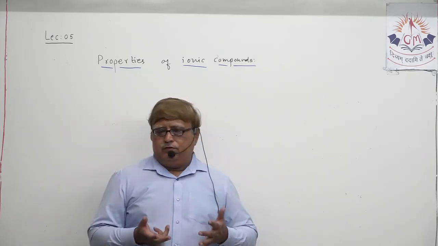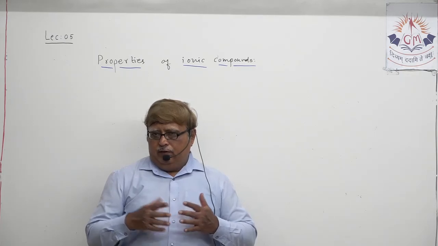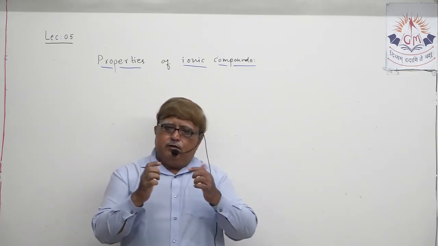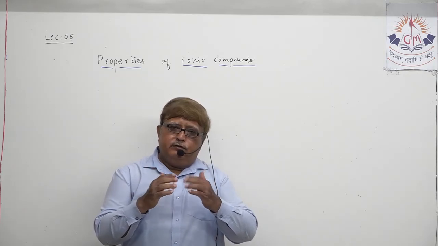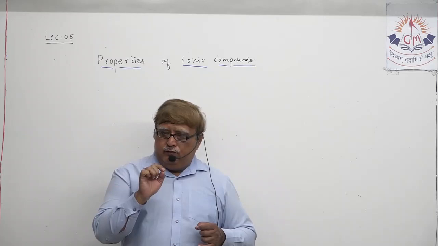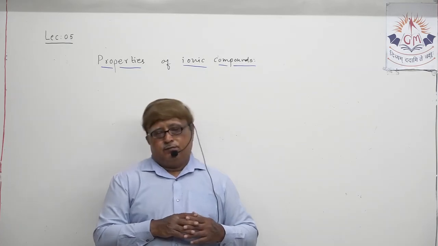The very first important thing: ionic compounds are formed by electrostatic attraction between the ions, and this electrostatic attraction is very strong.